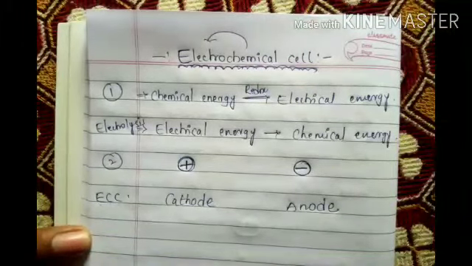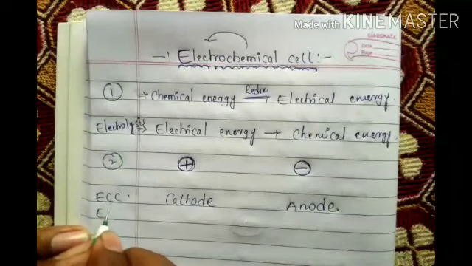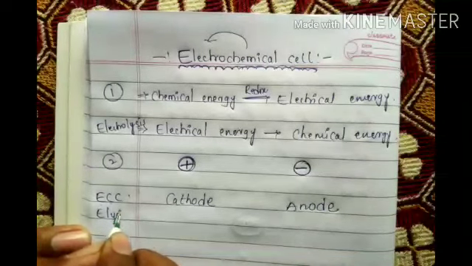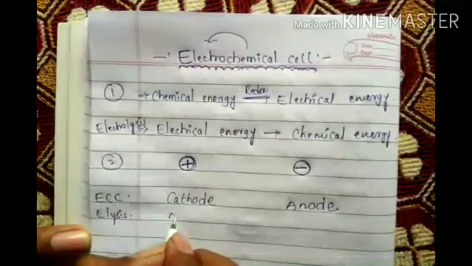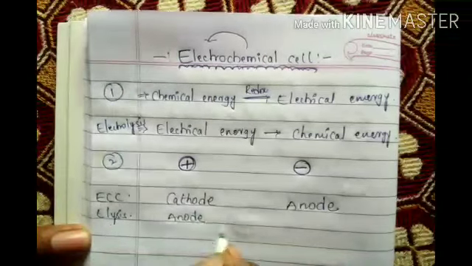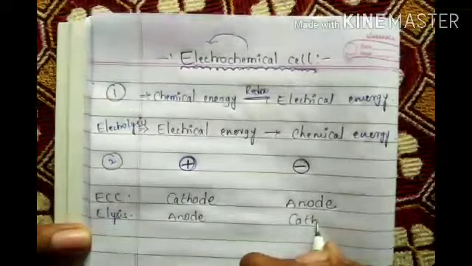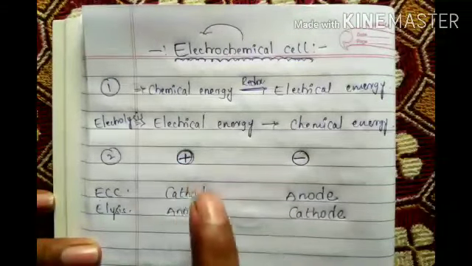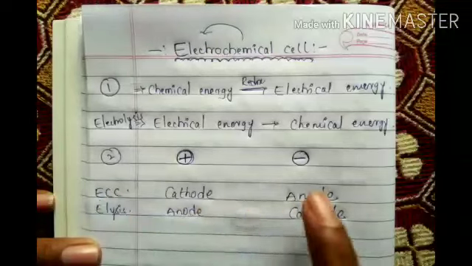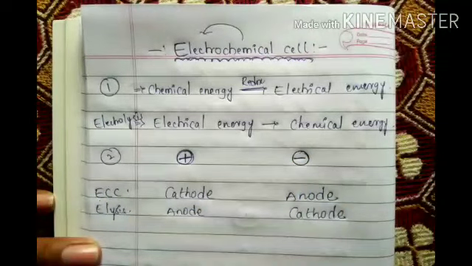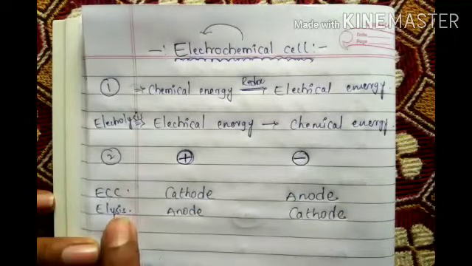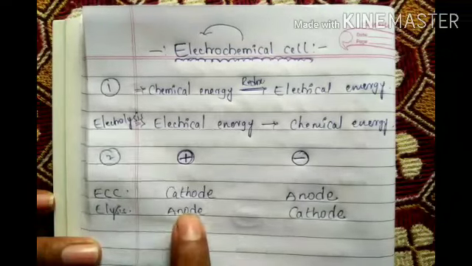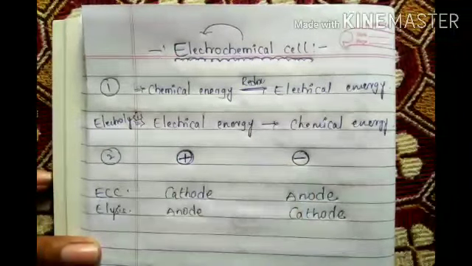And in electrolysis, this is the anode, this is the cathode. Got it? What is the difference here? The positive one is cathode in electrochemical cell, negative is anode. And in electrolysis, the previous chapter, the first day chapter, the anode is positive, cathode is negative.